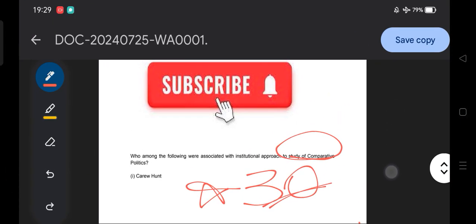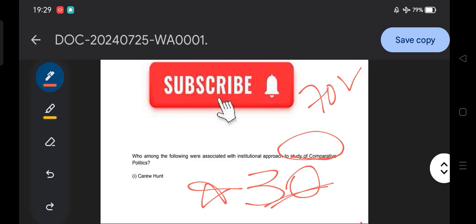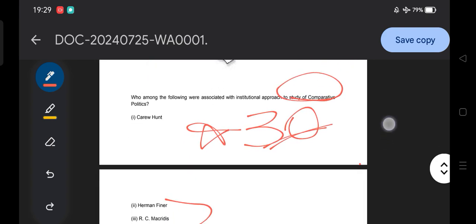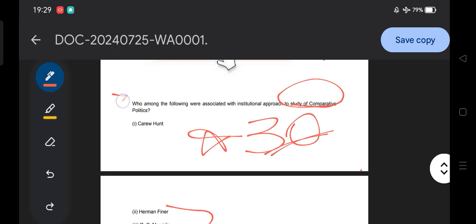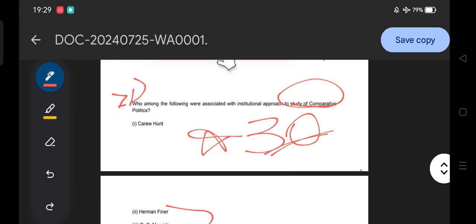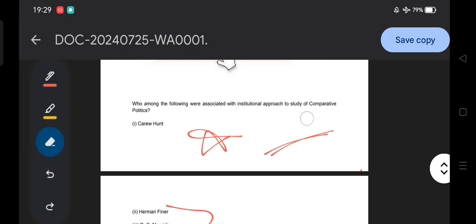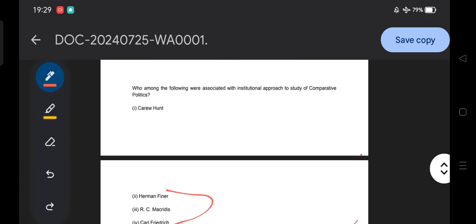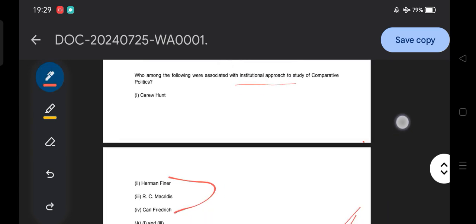Till question number 70 we have discussed in the last session. Let's discuss question number 71: who among the following were associated with the institutional approach to study comparative politics?